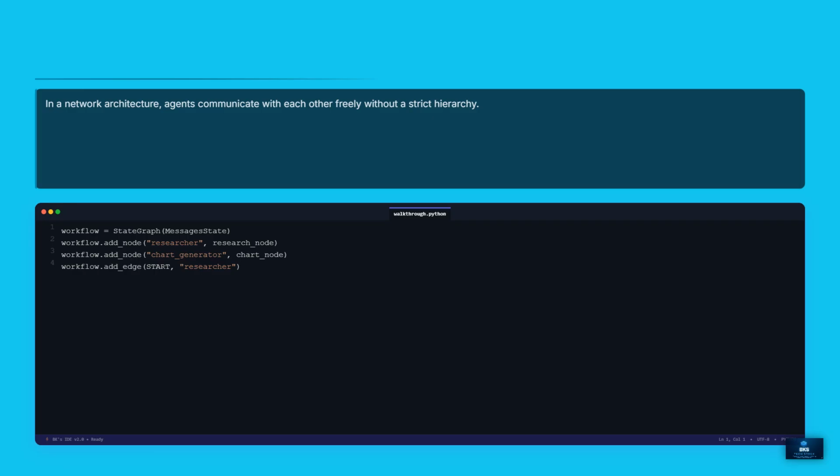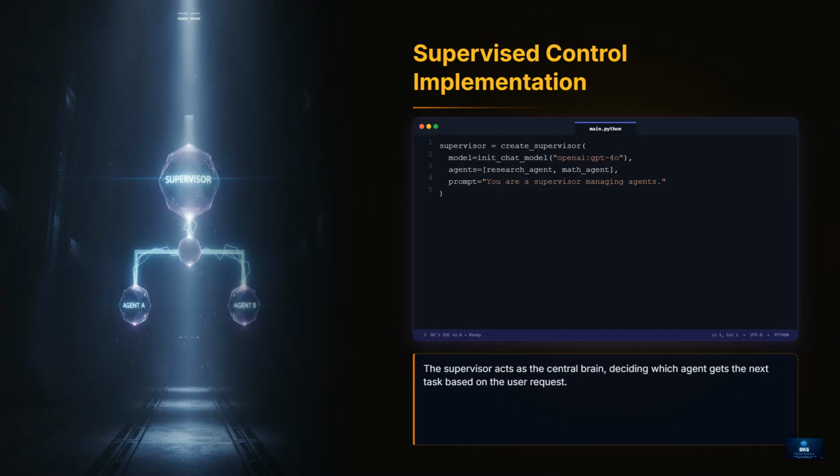Think of a network architecture as an open team where any agent can talk to any other agent. There is no boss directing the flow. It is perfect for tasks that do not need a rigid, predefined sequence. Here, you see how we initialize a state graph and add nodes for a researcher and a chart generator.